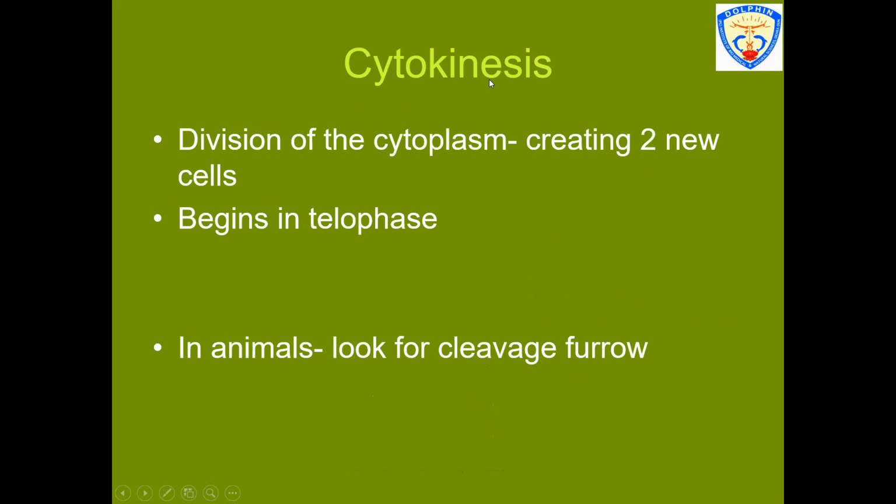The cytokinesis, which is considered to be the division of the cytoplasm, will create two new cells. Again, it will begin in telophase, and in animals, if we want to identify this stage, we will be looking for a cleavage furrow.